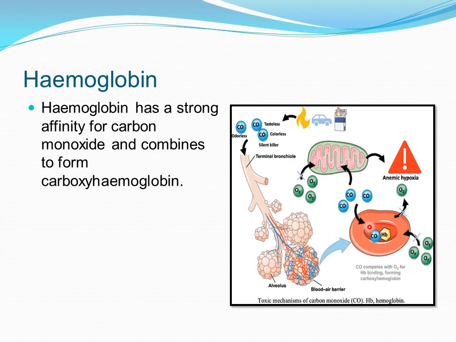But this is not good for the cells. It is not good for the RBCs to be rich in carbon monoxide. It causes anemic hypoxia, where the oxygen in the blood reduces, as the hemoglobin has an affinity for binding with carbon monoxide.